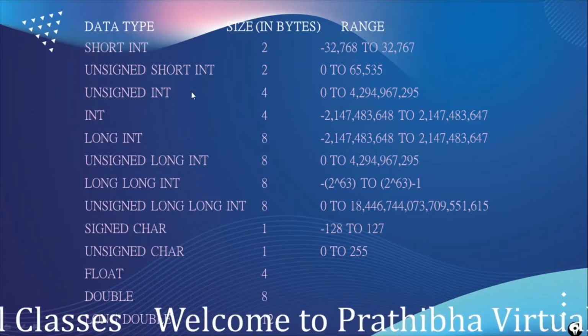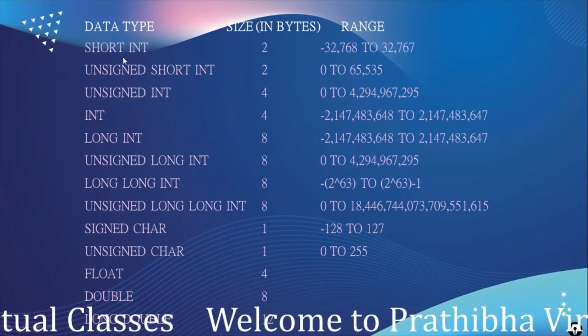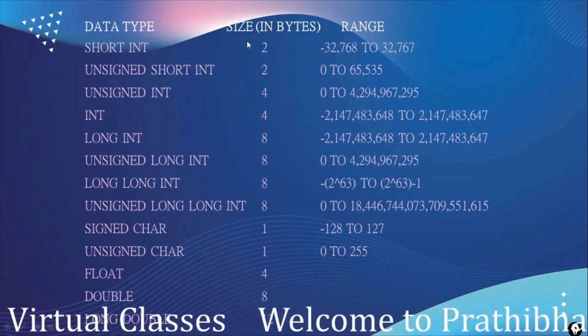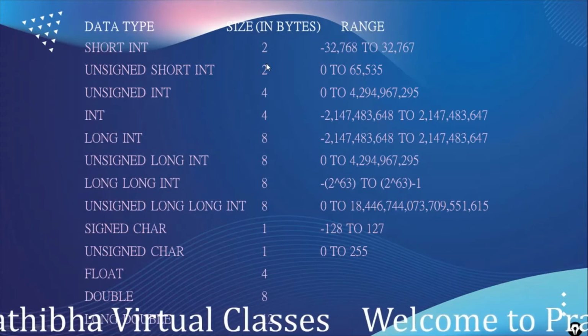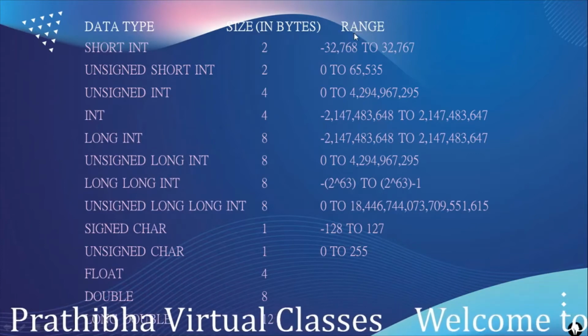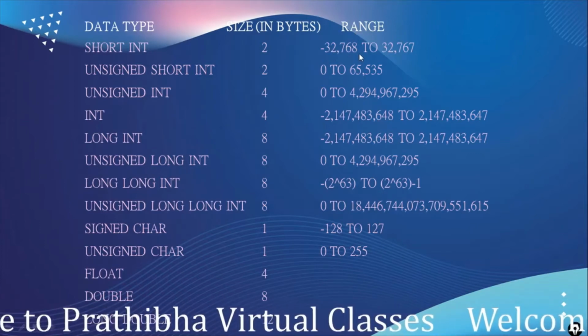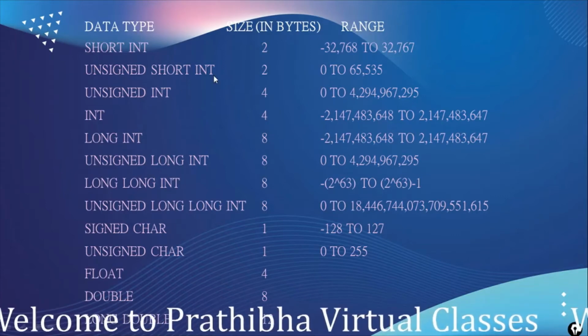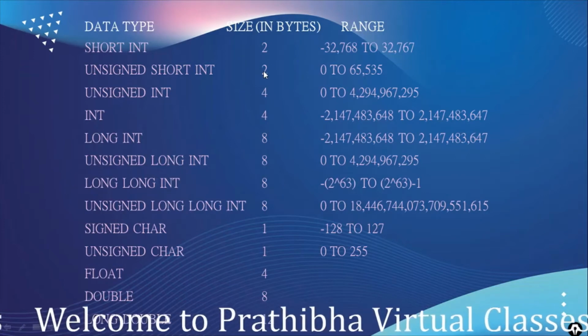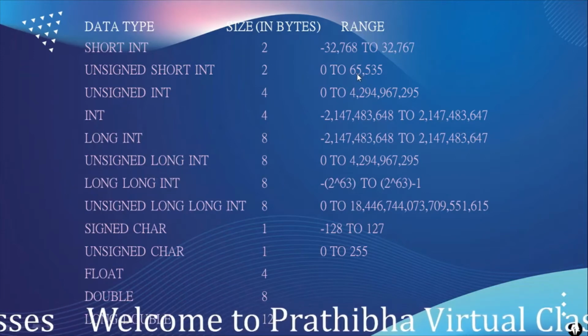These are the data types chart, which consists of the data type, size in bytes, and range. Short int occupies 2 bytes and its range is minus 32,768 to 32,767. Unsigned short int occupies 2 bytes and holds only positive values.